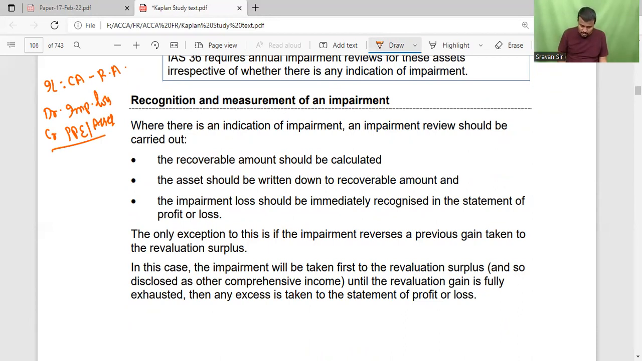Here the recoverable amount should be calculated first. The asset should be written down to recoverable amount. The impairment loss is immediately recognized in the statement of profit and loss. So first we have to write this entry, debit impairment loss. Then we have to transfer that impairment: debit statement of profit and loss, credit impairment loss account. The only exception is if the impairment reverses a previous gain taken to the revaluation surplus.